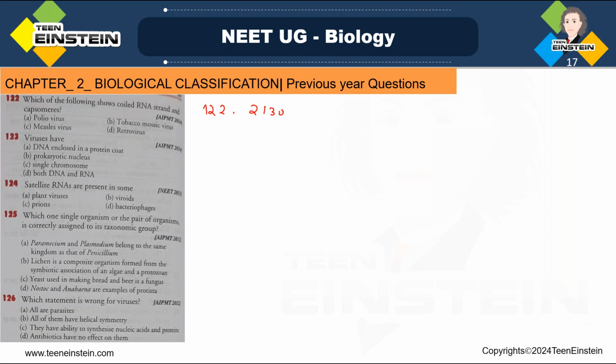Capsid is the outer covering of protein that protects the genetic material of the virus. Outside covering. Okay. So each unit is called a capsomere. So in this option B, tobacco mosaic virus, it is having RNA strand and capsomere. Clear?